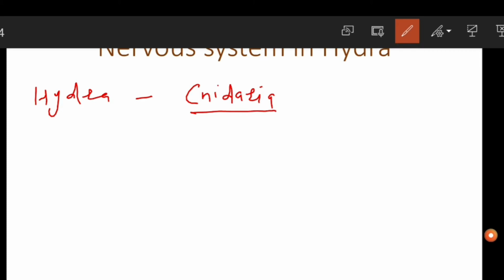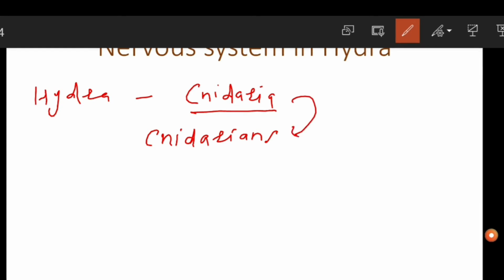The Cnidaria phylum contains organisms. These organisms are called Cnidarians. That means the organisms belonging to the phylum Cnidaria are called the Cnidarians. Okay, so Cnidarians show a simple nervous system.